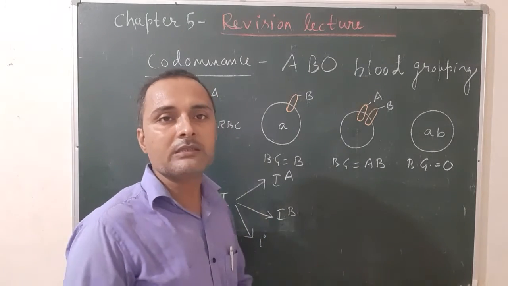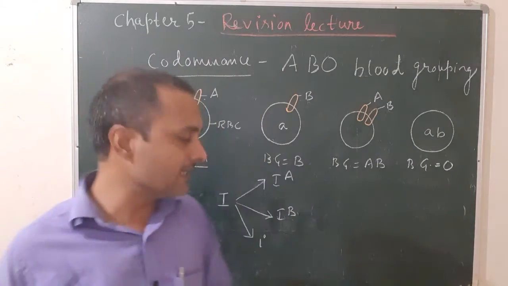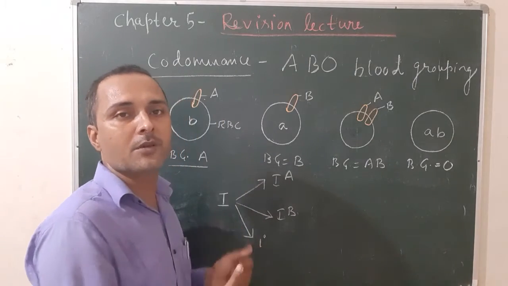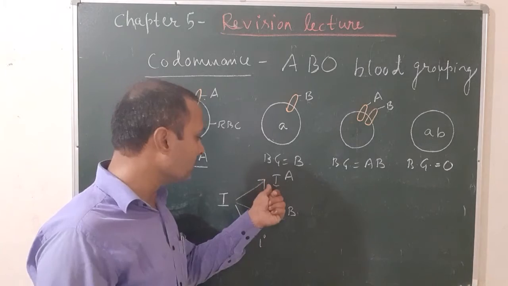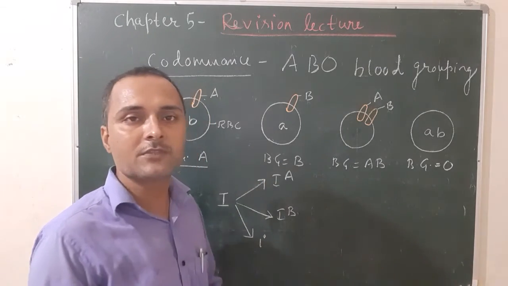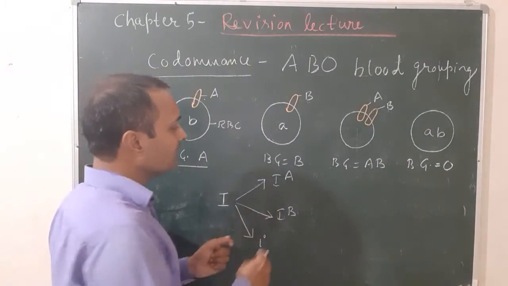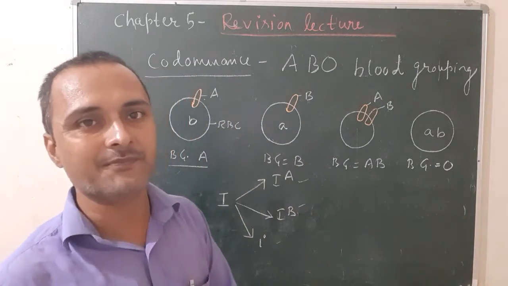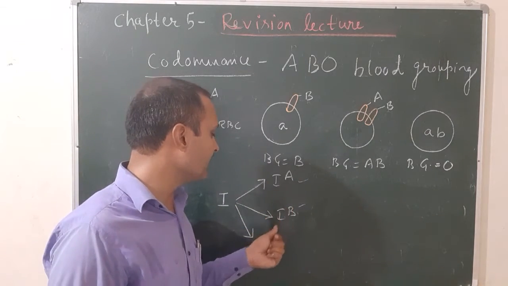So what is multiple allelism? The phenomenon in which a single gene, that means I, has more than 2 alternative forms is known as multiple allelism, and these alleles are known as multiple alleles. So how many multiple alleles in total? 3, represented by IA, IB and i.